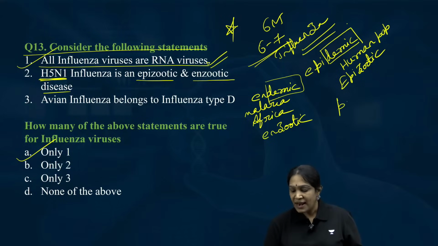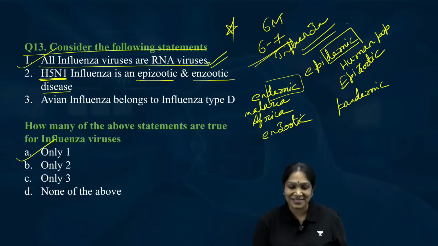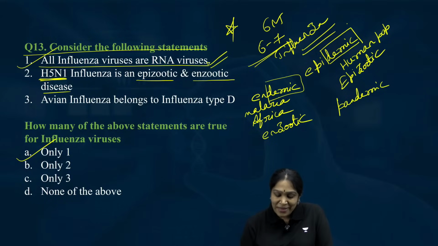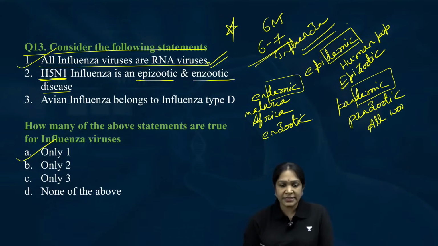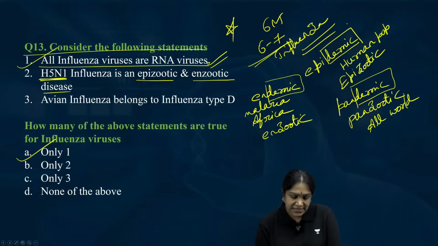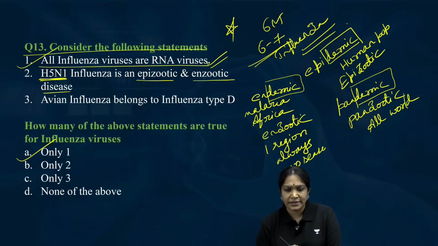You know pandemic? Everybody knows about pandemic after COVID-19. Who does not know? So in pandemic, replace the word demic with zootic: panzootic. So panzootic means all the world. Enzootic means one region, confined to one region. Is it clear? But always, no season, always this is a problem, like that.